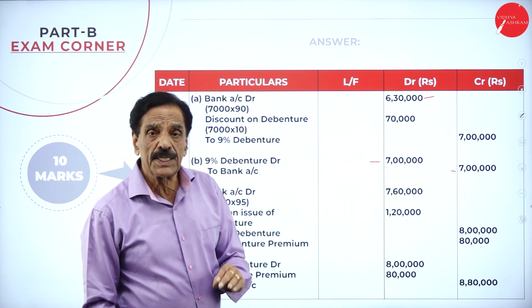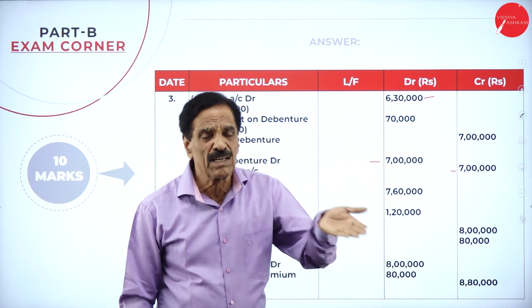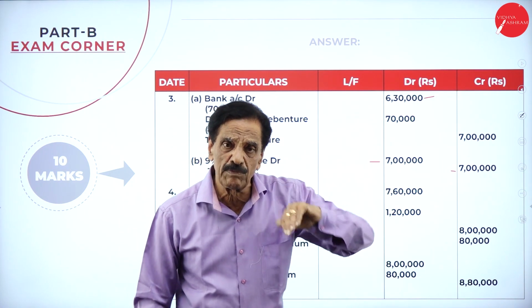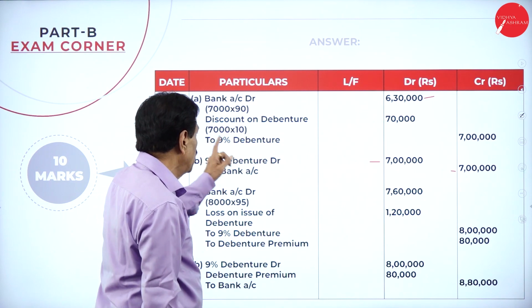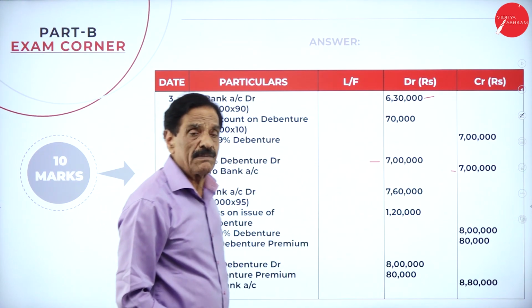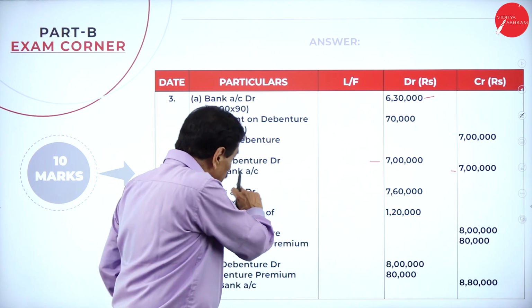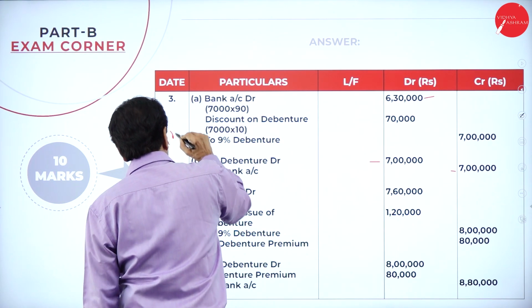So what's the discount entry? Bank account debit, discount account debit, to debenture account; paid at par, debenture account debit to bank account. So bank account debit 6,30,000, discount on debenture account debit 70,000, to debenture 7 lakh; paid at par, debenture account debit to bank account. This is another 2 marks.